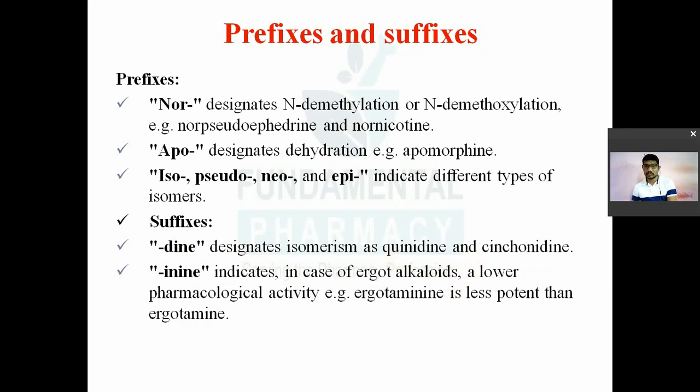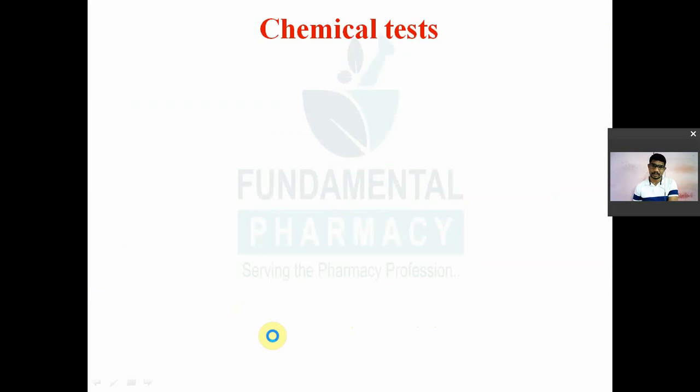Cinchonine का isomer होगा cinchonidine. So quinine का isomer है quinidine, cinchonine का isomer है cinchonidine. Then ININE indicates, in the case of ergot alkaloids, a lower pharmacological activity. Example, the original alkaloid is ergotamine, which is biologically active, so ergotaminine is less potent than ergotamine. So these are the nomenclature of alkaloids.